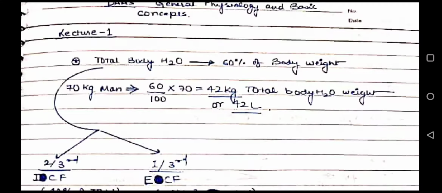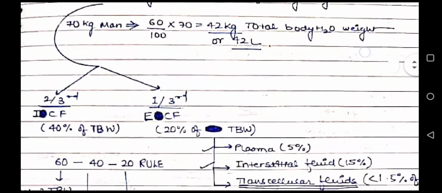OK, so let's start from the general physiology. First, our total body water is 60% of body weight. For example, if there is a 70 kg man, then 60% of 70 kg is 42 kilograms, which is equivalent to 42 liters of water. So the total body water weight will be 42 kg.